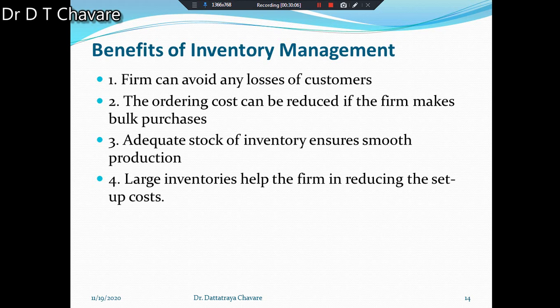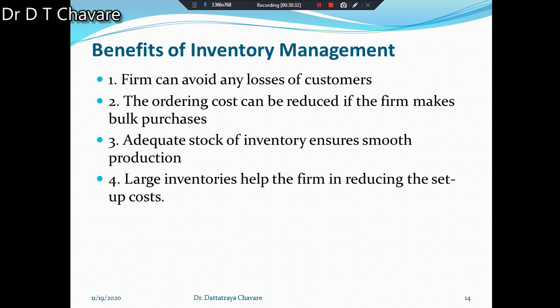Those three types of inventories require good management. The inventory level of the above three types depends upon the nature of business. For instance, a manufacturing firm will have all the above kinds of inventories: raw material, work in progress, and finished goods.